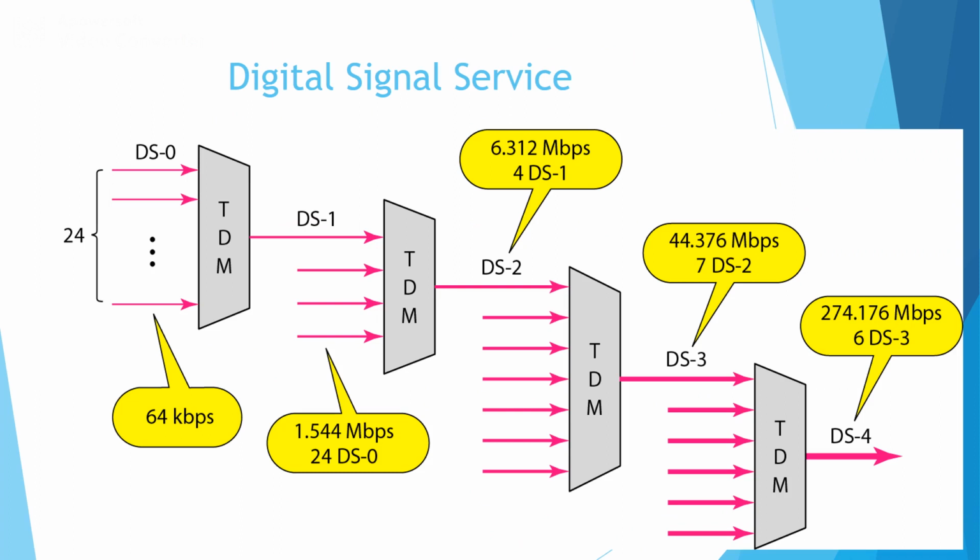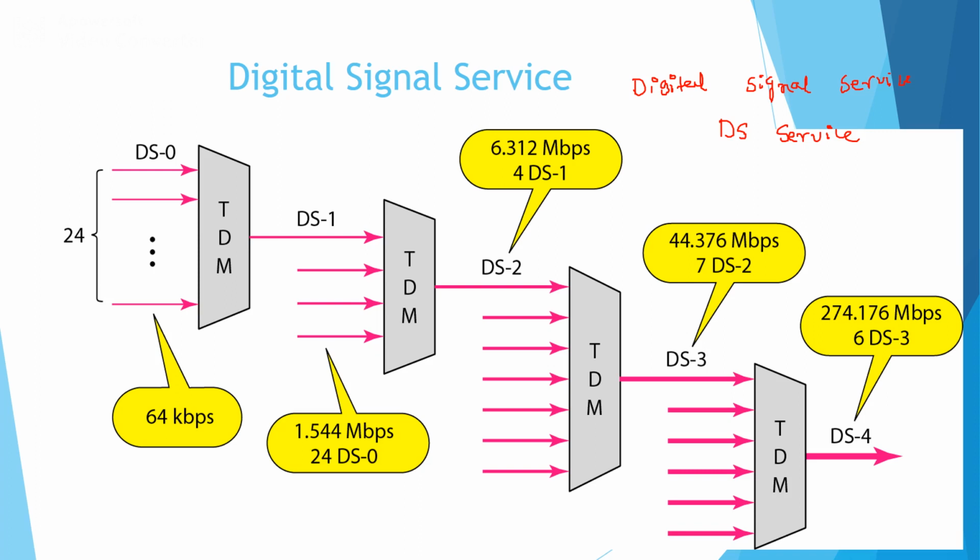Time division multiplexing can be implemented in the case of telephone companies through digital signals. These digital signals can be called digital signal service, in short DS service. It can also be called digital hierarchy, consisting of different stages like DS0, DS1, DS2, DS3 and DS4.